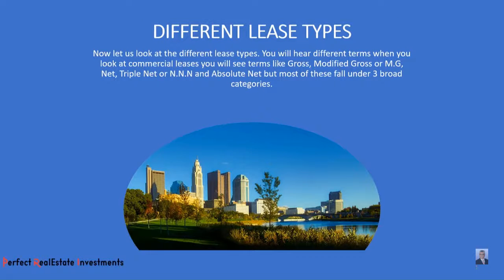Now let us look at the different lease types. You will hear different terms when you look at commercial leases. You will see terms like gross, modified gross or MG, net, triple net or NNN, and absolute net. But most of these fall under three broad categories.